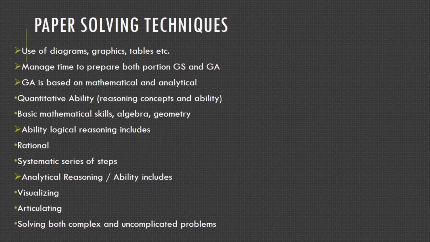This portion comprises quantitative ability, reasoning concepts, and the ability to reason quantitatively and solve problems using basic mathematical skills, basic arithmetic, algebra, and geometry, that are averages, ratios, rates, percentages, quantitative settings, angles, triangles, sets, remainders, equations, symbols, rounding of numbers, random sampling, and ability.